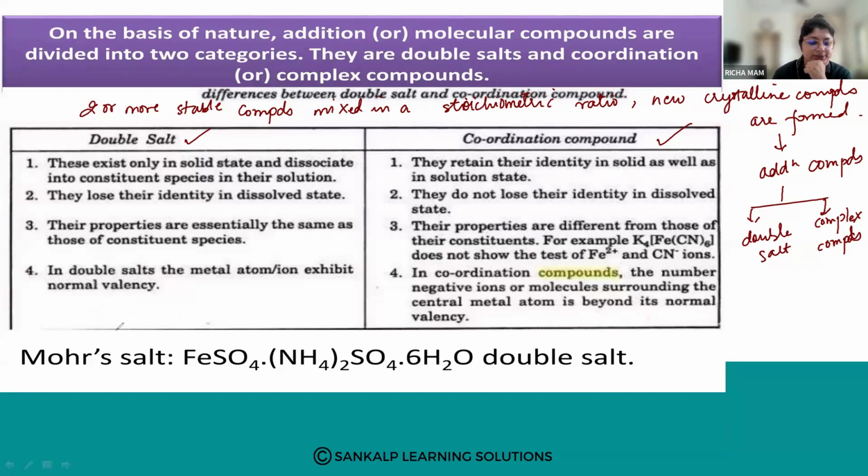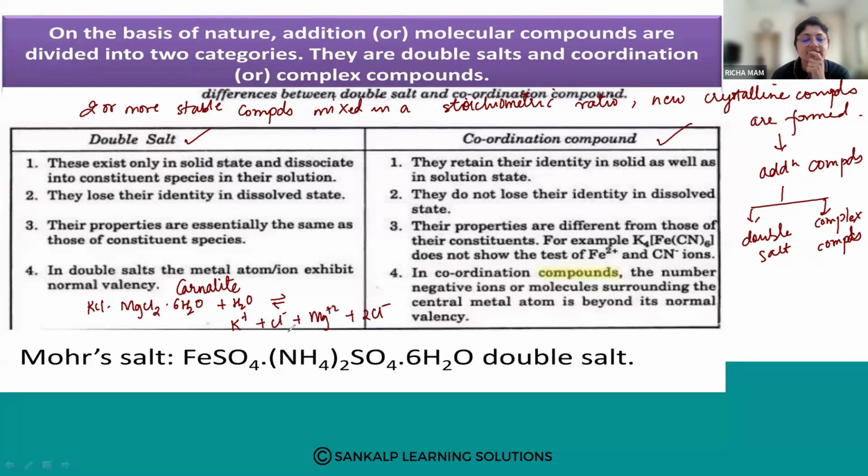Take an example of a double salt like carnallite. It consists of KCl, MgCl2, and 6 moles of water. If you add carnallite in water, it will dissociate into its simple ions, that is K plus, Cl minus, Mg 2 plus, and 2Cl minus.